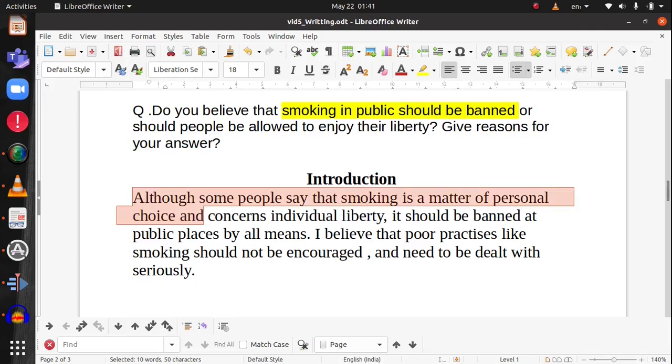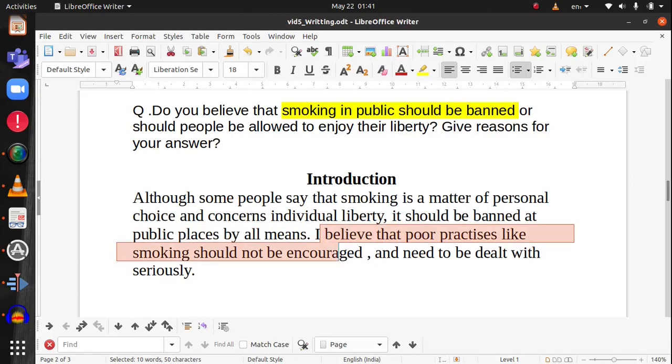Although some people say that smoking is a matter of personal choice and concerns individual liberty, it should be banned at public places by all means. I believe that poor practices like smoking should not be encouraged and need to be dealt with seriously. So here you have clearly stated your opinion by saying it should be banned at public places by all means. This is very important. Now let's go to the argument section where we give our arguments supporting our point of view, why we think public smoking should be banned.